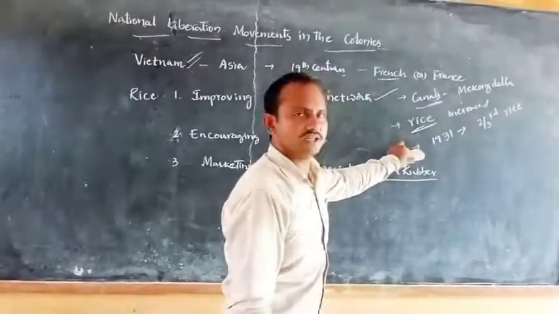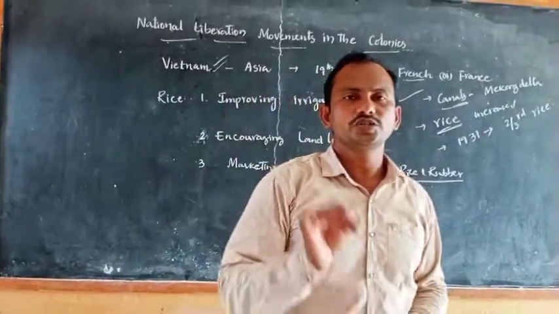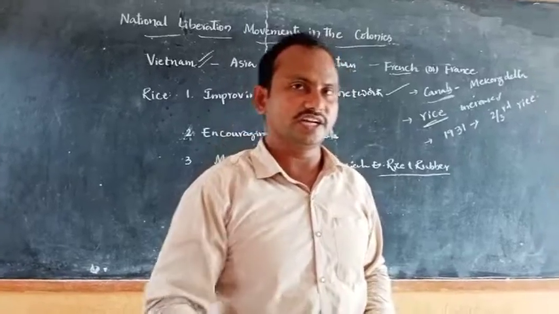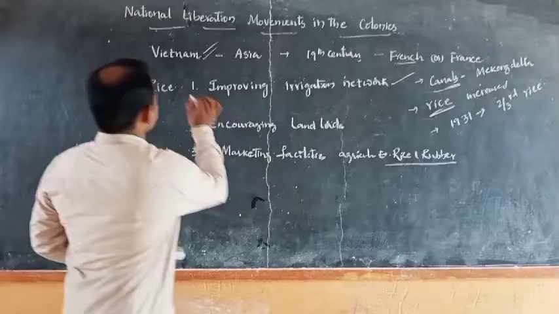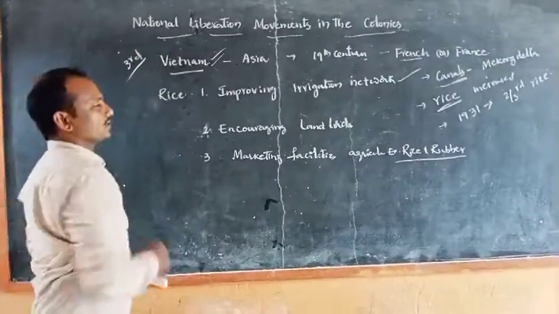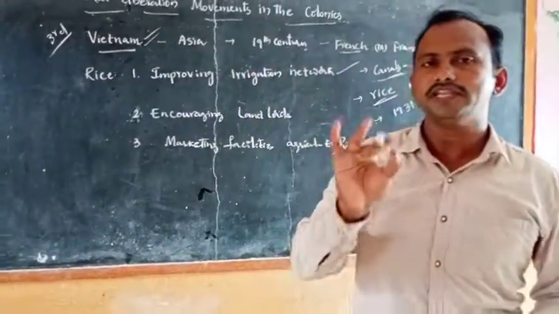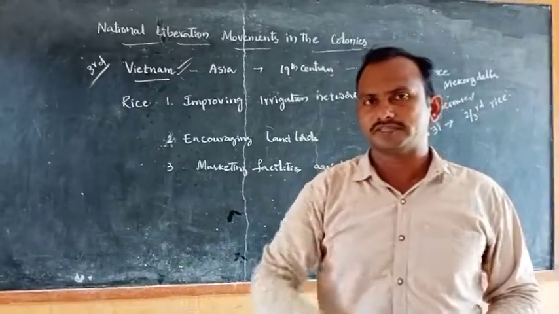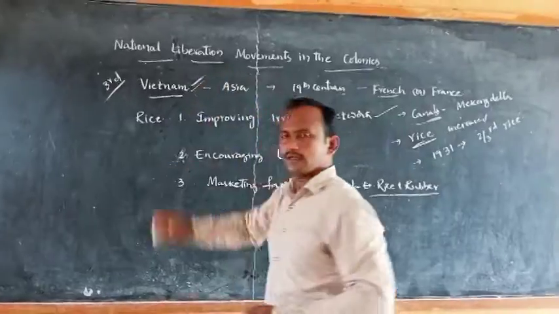By 1931, the French exported 2/3 of its rice production, and Vietnam became the third largest exporter of rice in the world after China and India. So the place of Vietnam in the export of rice is third place.